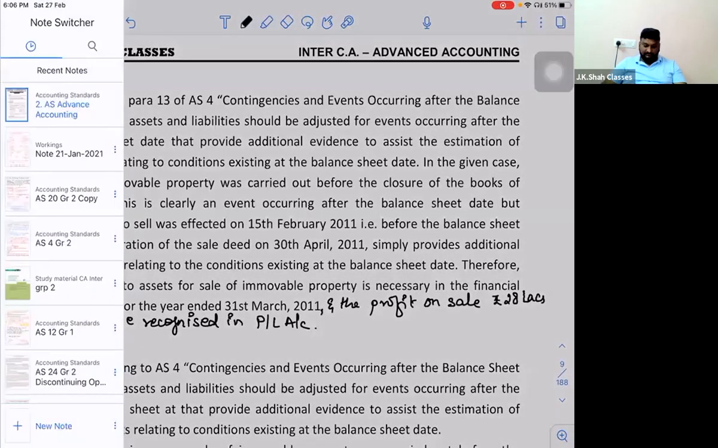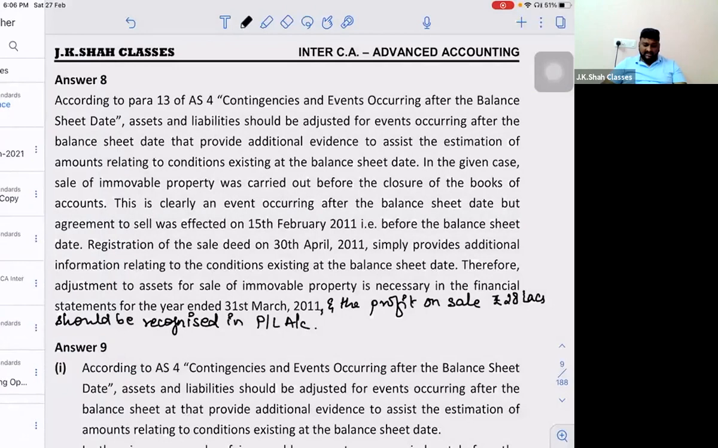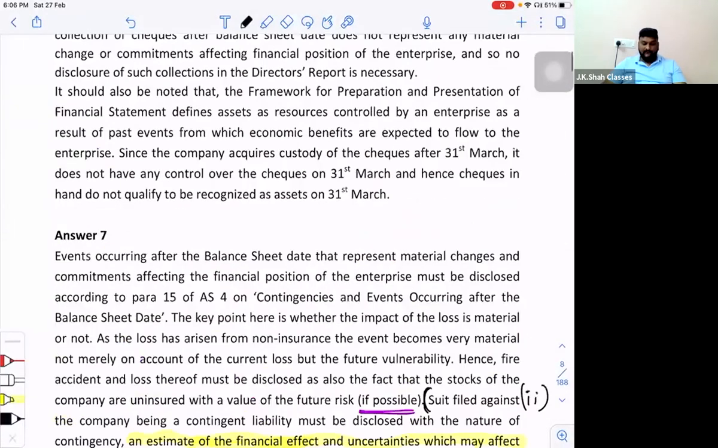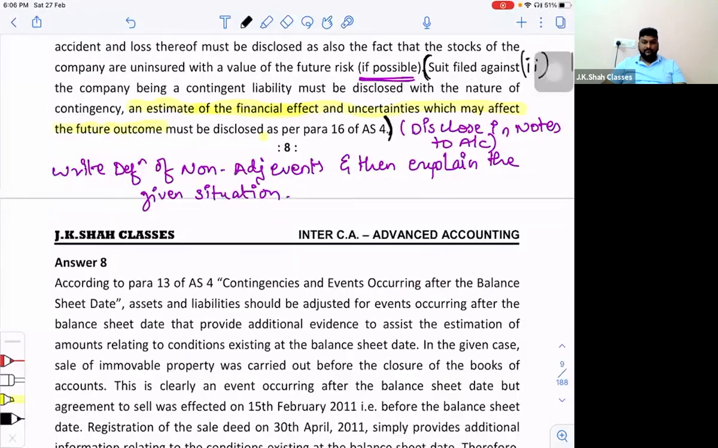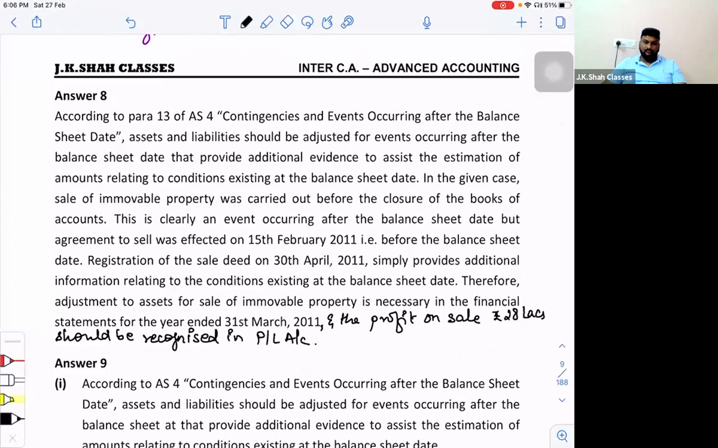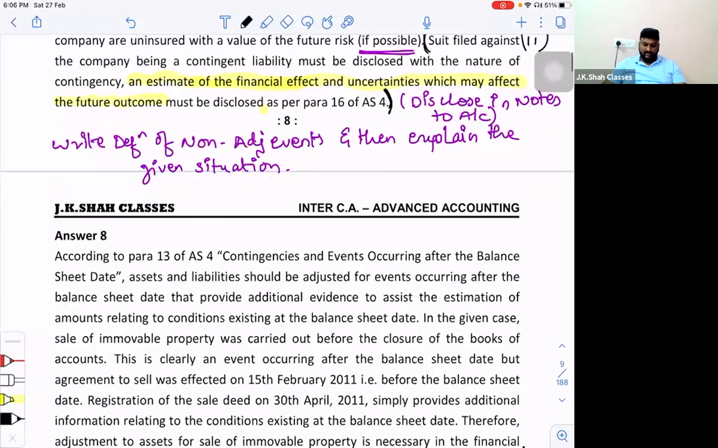Let's go for the next one. So somebody has to take the screenshot. Please take the screenshot. First, take the screenshot for the 8th one. Then I'm changing the screen. 7th.